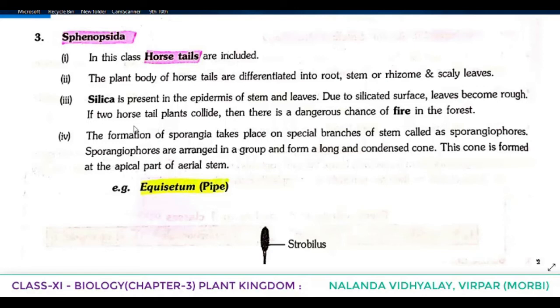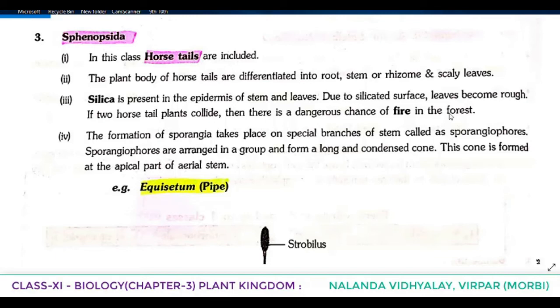If two horsetail plants collide, then there is a dangerous chance of fire in the forest. So you see how strong they are. These horsetails, which come under the class Sphenopsida, have a plant body differentiated into root, stem or rhizome and scaly leaves.